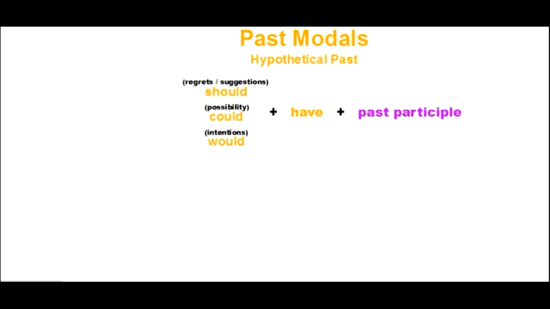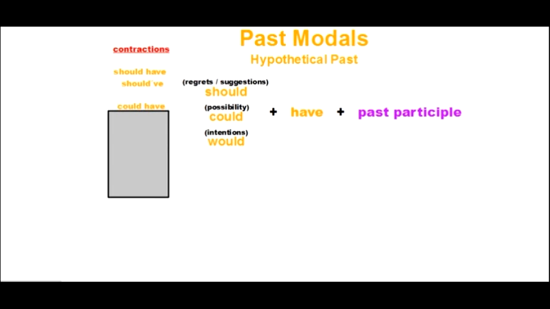Now, quickly let's look at some contractions that we can make with our past modals. So we use the contraction with our modal verb and our auxiliary verb. For example, should and have, we can put those together and make the contraction should have. Again, repeat with me. Should have. Good.